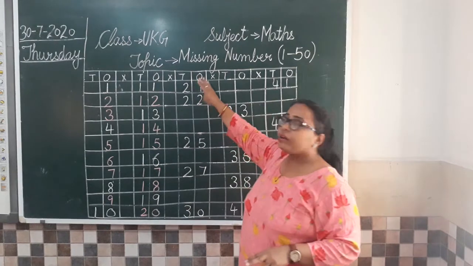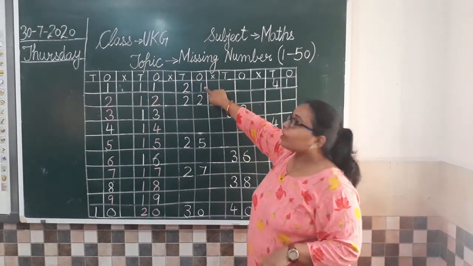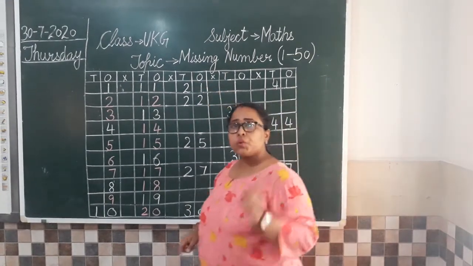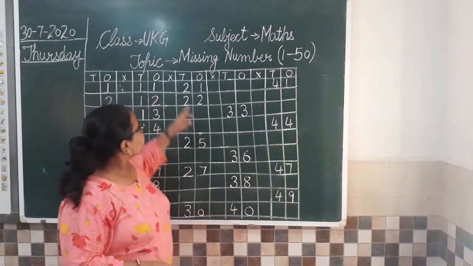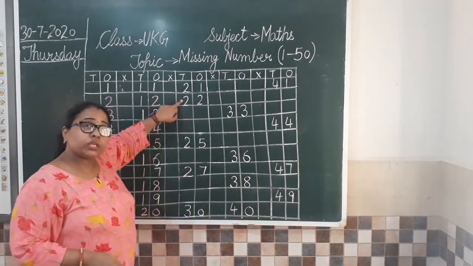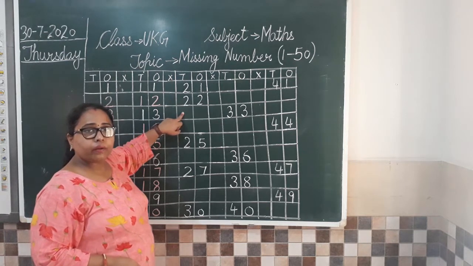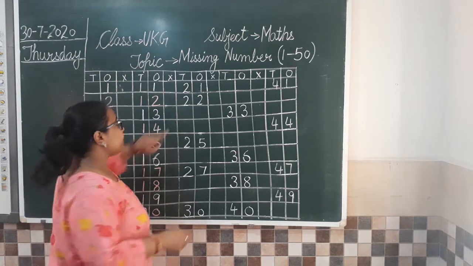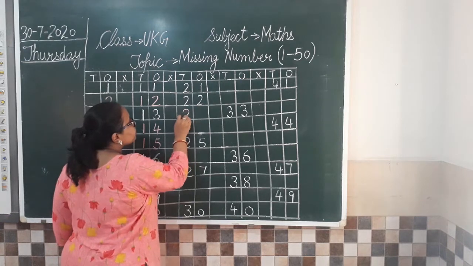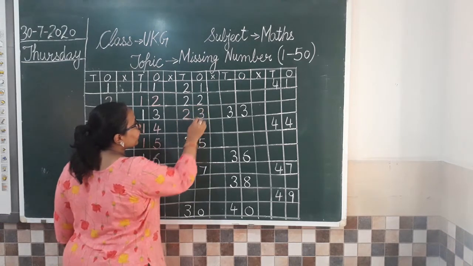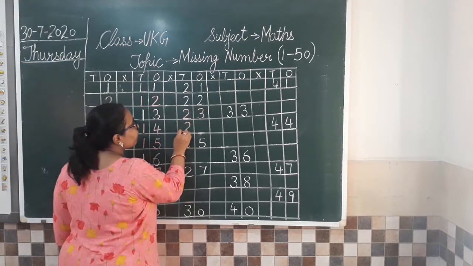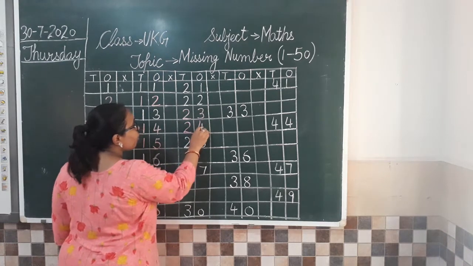Now moving to the next one. From 21 we have to start. So 21 is given to us. After 21, 22 is also given to us. So what is the next number we are going to write here? 23. Yes. So we'll write 23. Then after that we'll write 24.